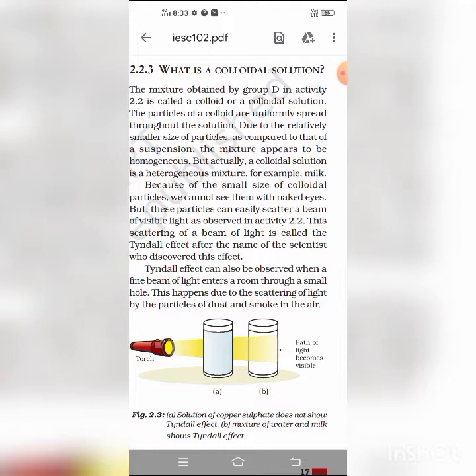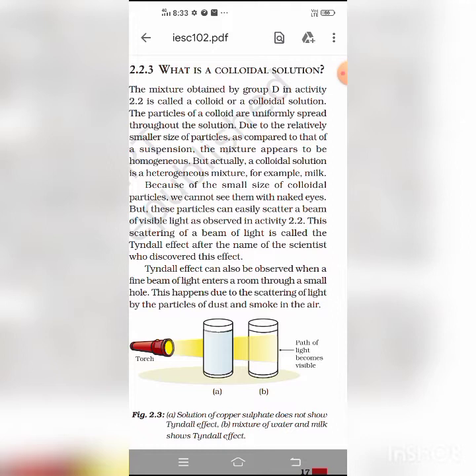So lyophilic colloids are dispersion medium loving colloids, and they directly pass into the colloidal state when brought in contact with the solvent.